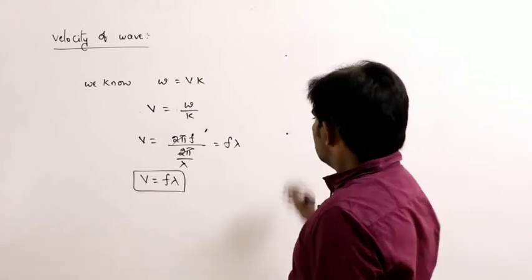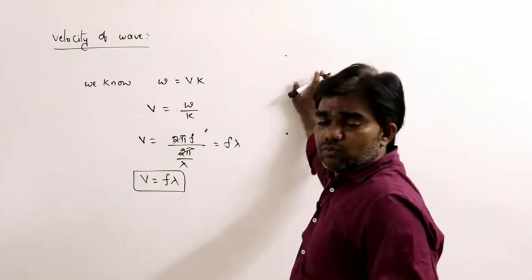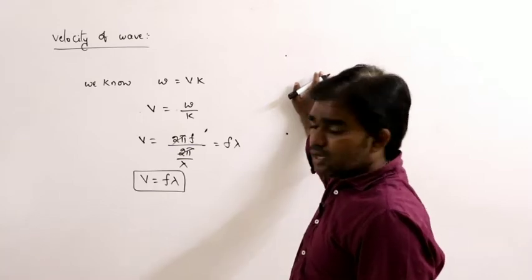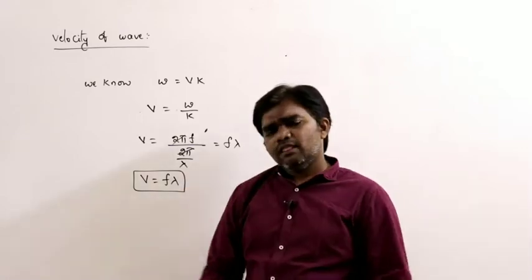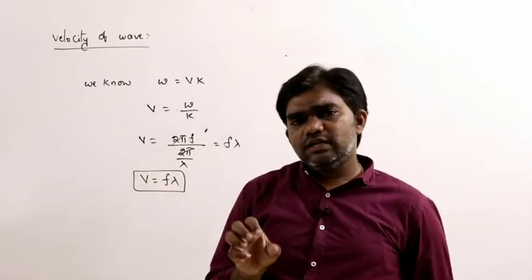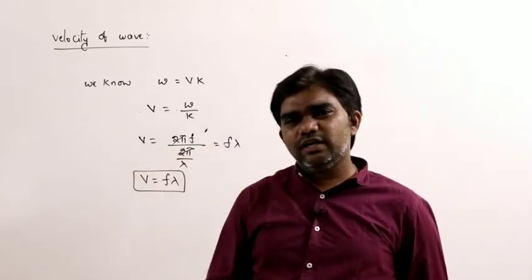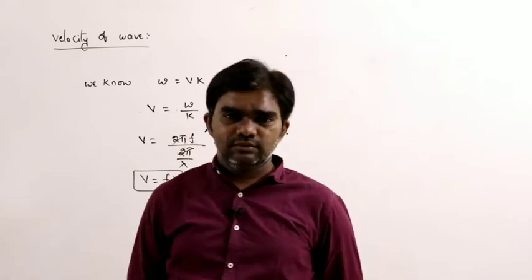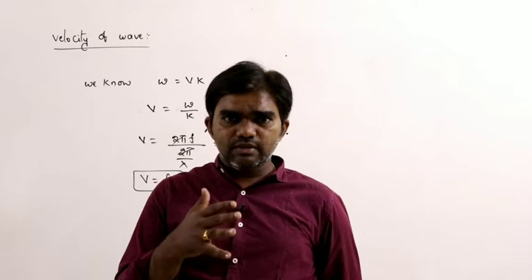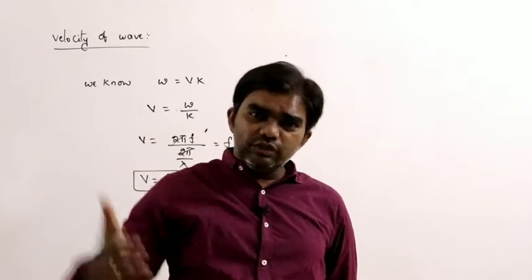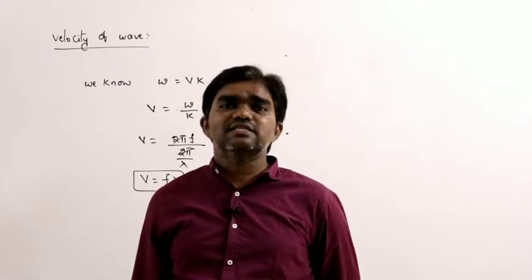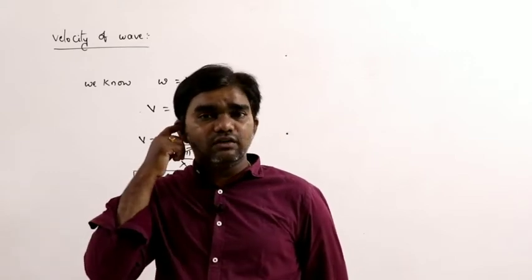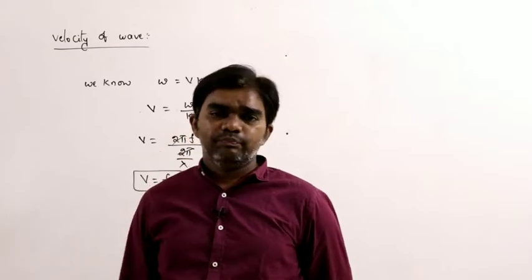Now we have two types of waves. What are those? Transverse waves and longitudinal waves. And this, of course, we discussed already. What is a wave? A disturbance created in the medium, and the disturbance is carried outwards from the point of disturbance. If the disturbance carries outwards, that is considered a wave.